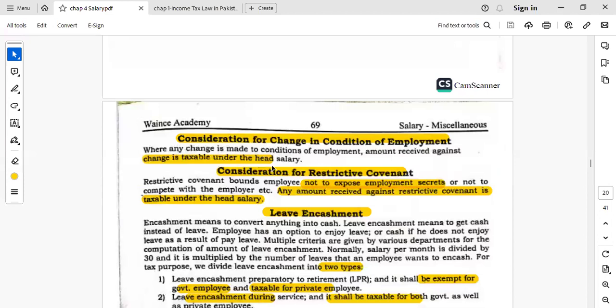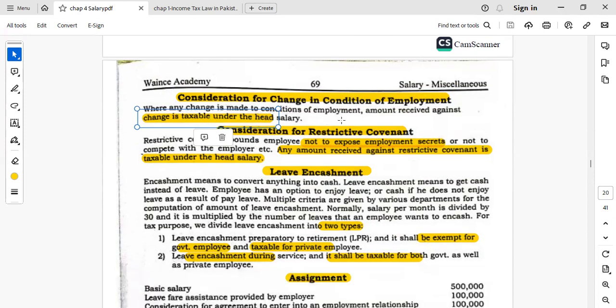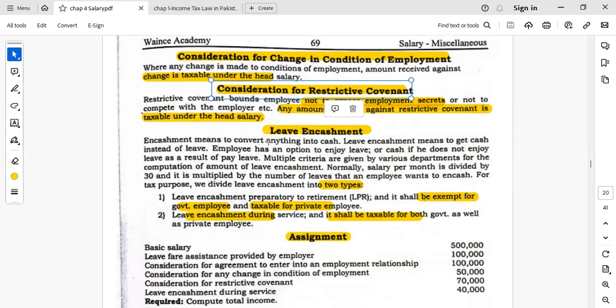The next one is the consideration for a change in condition of employment. If the employer wants to change any condition of the employment and wants to motivate the employee and gives him any amount in that consideration, that is basically a taxable consideration. Consideration for restrictive covenant. Covenants are the restrictions basically.